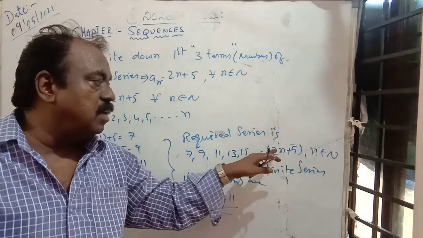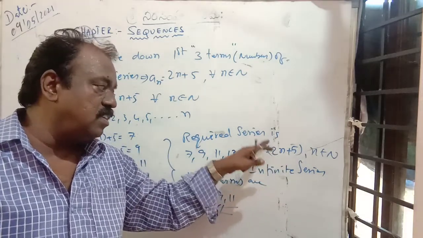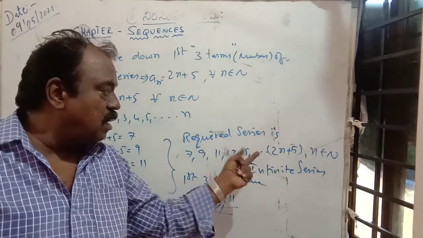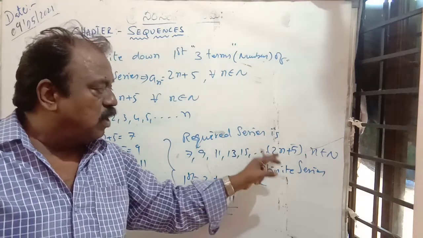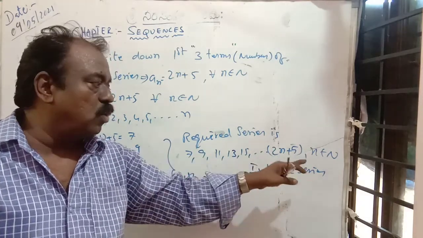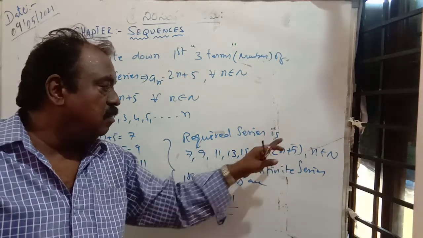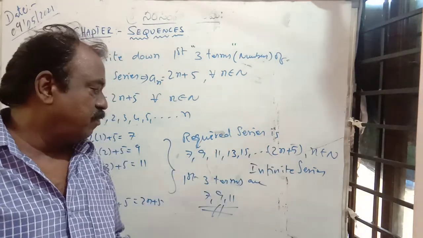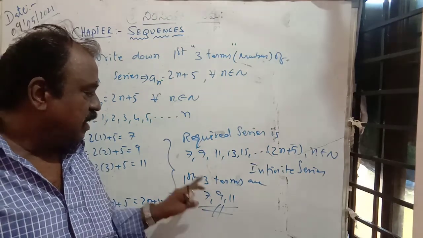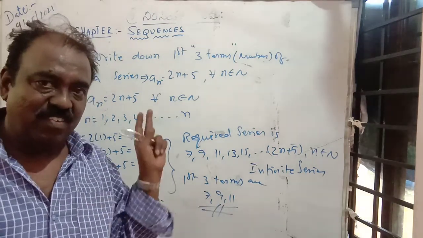Of course it is the nth term, it is not putting infinity, but we can substitute successively n equal to natural numbers, so it is an infinite series. The first 3 terms are only 7, 9 and 11. Is it clear?